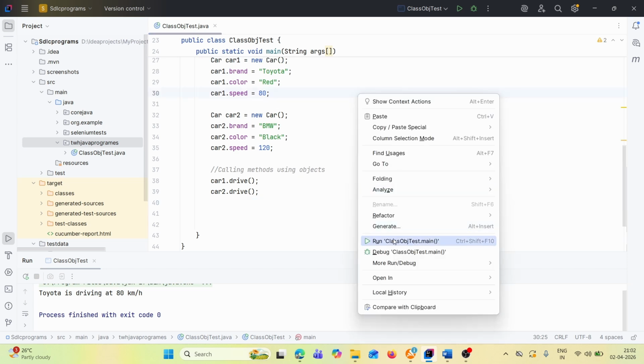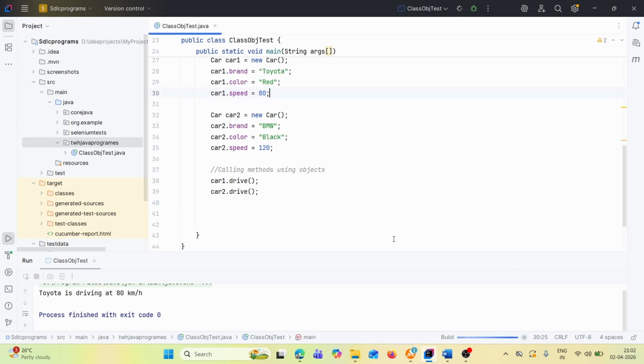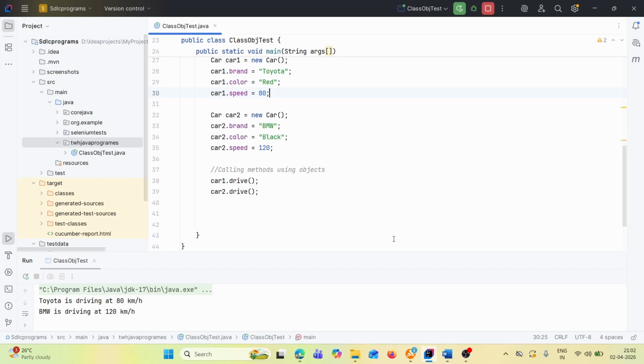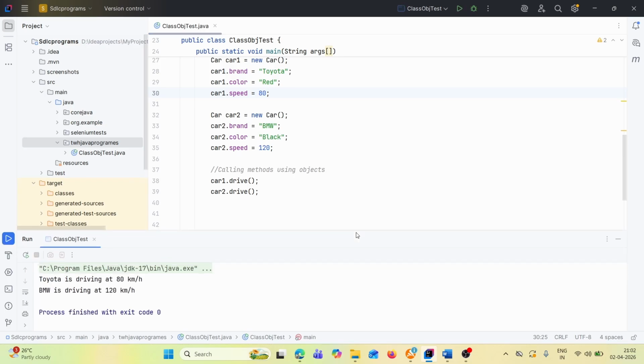Let's execute this. See, absolutely working fine. Toyota is driving at 80 km per hour, then BMW is driving at 120 km per hour.